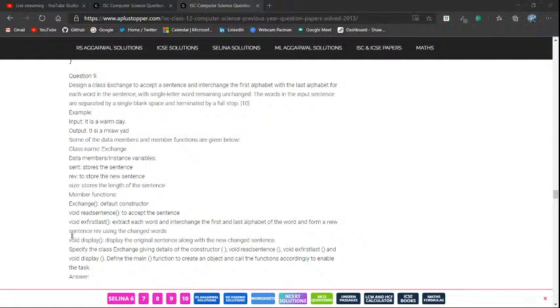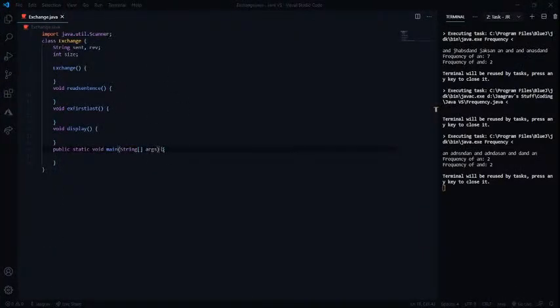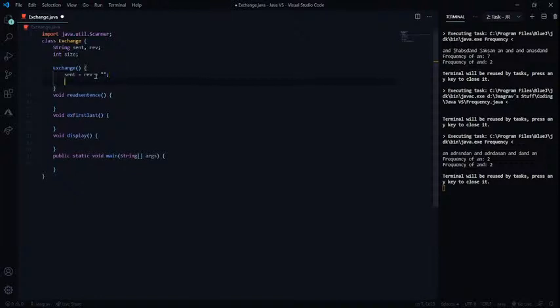So void main, and this would be a public static void main, String args. Yeah, I'll show you what I'm seeing right now. So I'm basically writing all the functions and everything that I'm supposed to be using. So let's again use a chain initialization, whatever you want to call it, in order to initialize this.